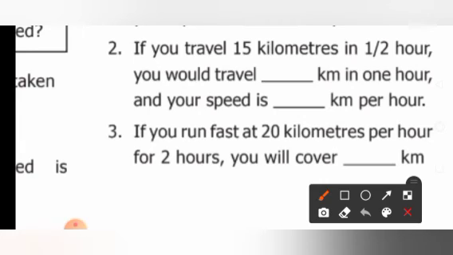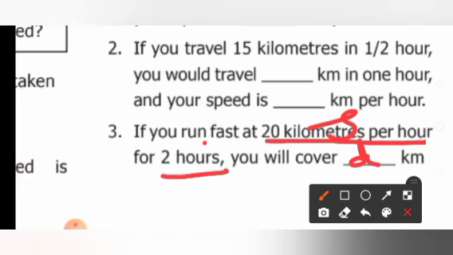If you run fast at 20 kilometers per hour for 2 hours, you will cover dash kilometers. So what is asked? Kilometers means distance is asked, isn't it? So what is given? 20 kilometers per hour, that is speed. And 2 hours is the time taken. So how will you calculate? Distance is equal to speed into time. Am I right, children? Yes.